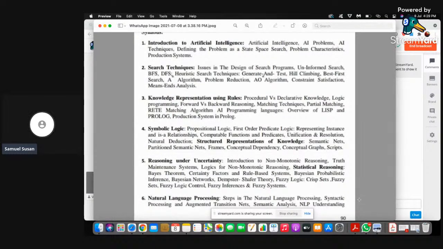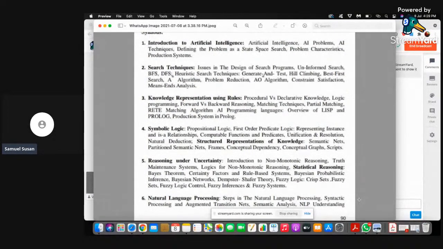So if there are any doubts regarding chapters 1, 2, and 4, you can ask now, because 3 and 5 are quite complex and take so much time to understand. Basically, according to my view, you can go with the first chapter: state space search, problem characteristics, and production systems.